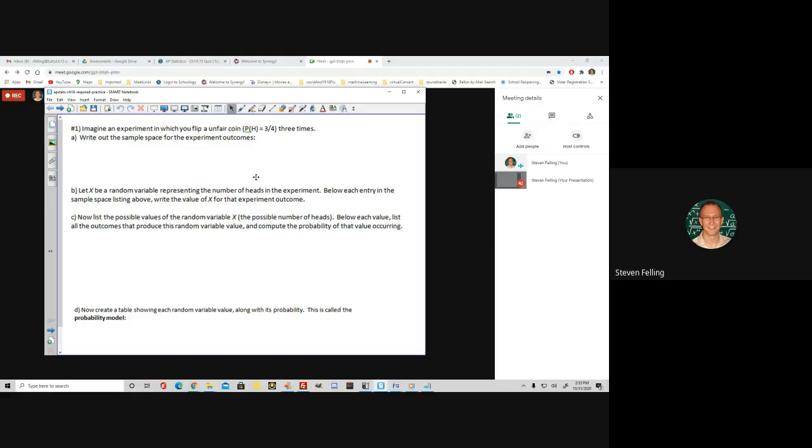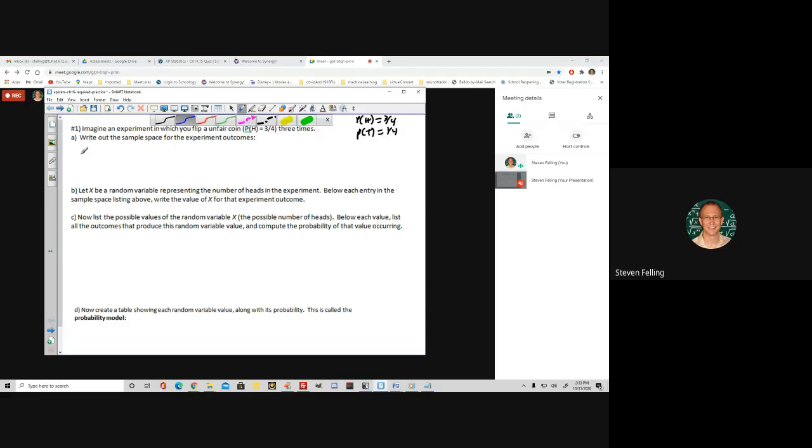Okay, so this says imagine an experiment in which you flip an unfair coin. So the probability of getting heads here is 3/4 of the time you get heads. And that means the probability of getting tails is only 1/4 of the time. So it's a weird coin that's weighted so it lands on heads more often. First, it says write out the sample space for the experiment outcomes.